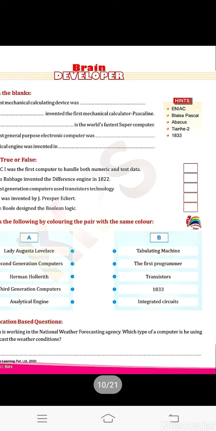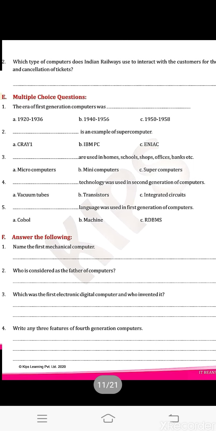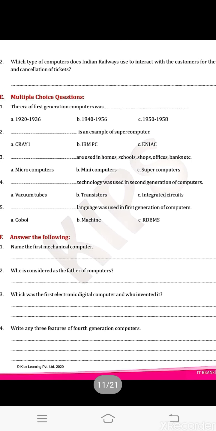Now come to question number 2. Which type of computer does Indian Railways use to interact with customers for booking and cancellation of tickets? A mainframe computer is used for booking and cancellation of tickets.